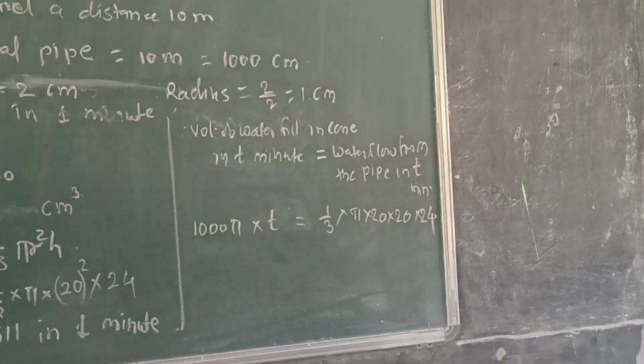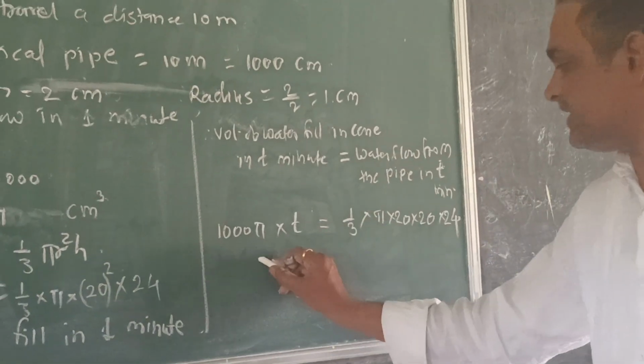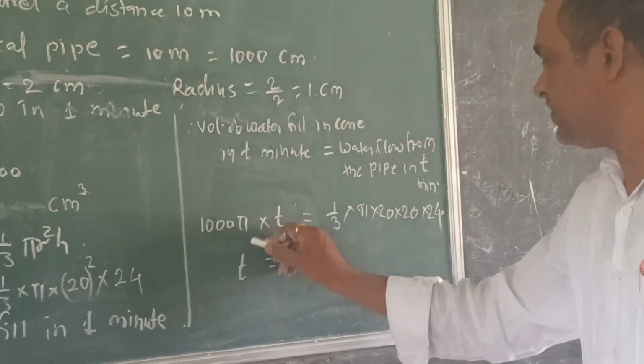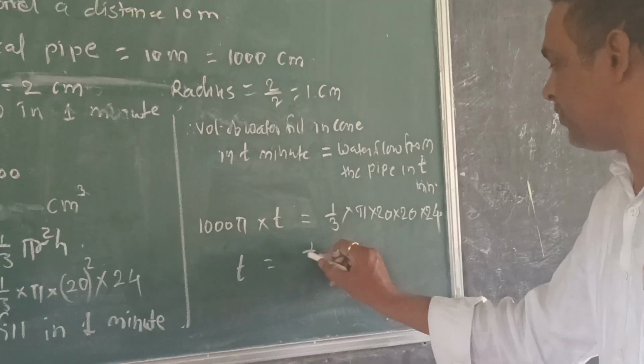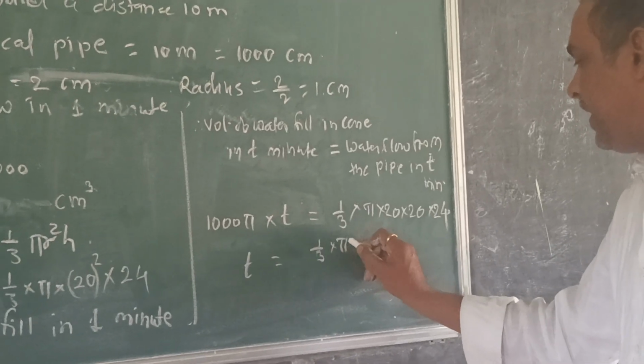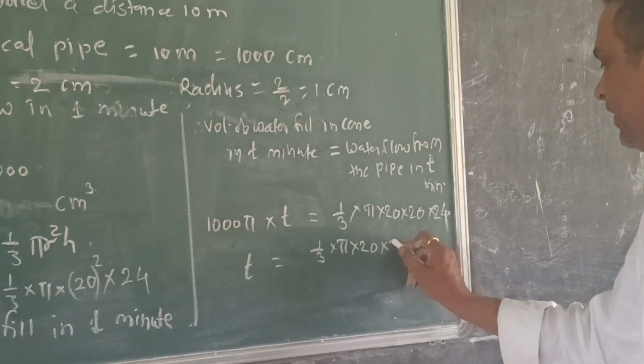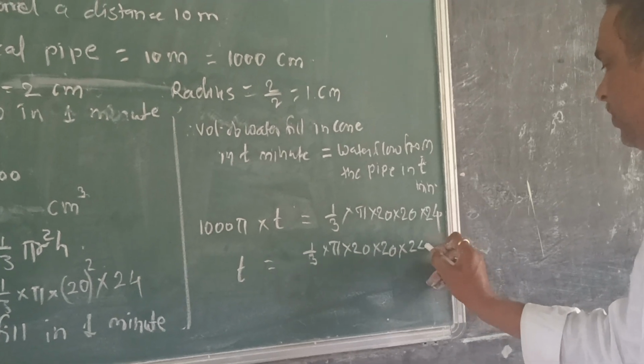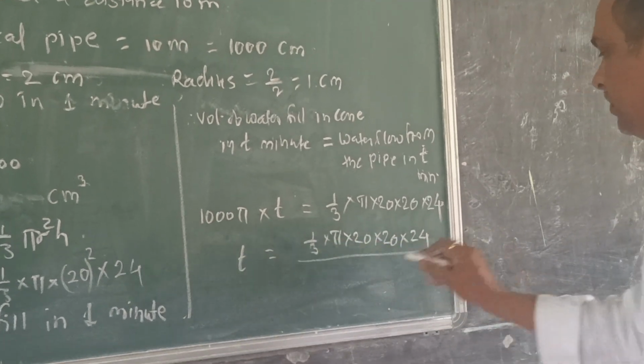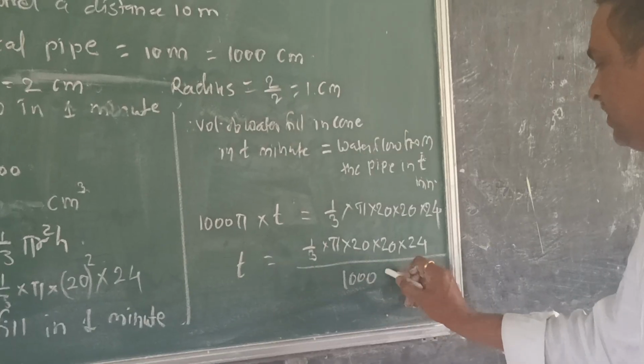Then we are doing this calculation. T is time. The multiplication here, we are going to divide it. So T equals 1/3 multiplied by pi, 20 multiplied by 20 multiplied by 24 upon 1000 pi.